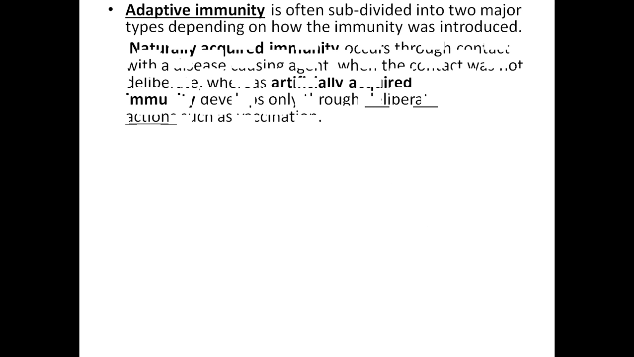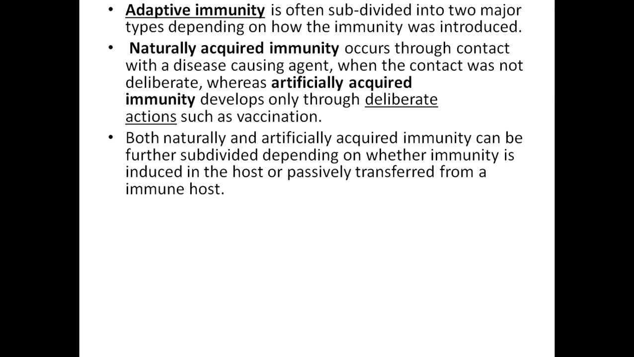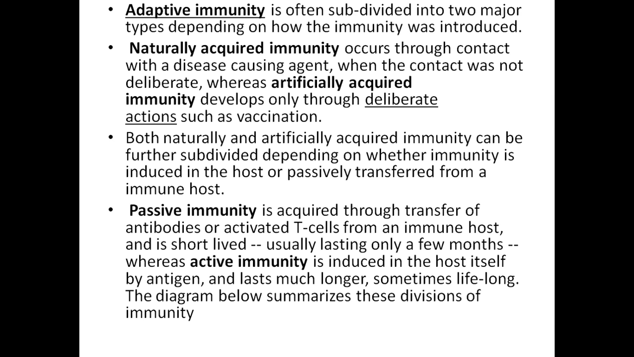Adaptive immunity is subdivided into naturally acquired immunity and artificially acquired immunity. Both naturally and artificially acquired immunity can be further subdivided depending on whether the immunity is induced in the host actively or passively transferred from an immune host. Passive immunity is acquired through the transfer of antibodies or activated T cells from the immune host, usually lasting only for a short time, but active immunity induced in the host itself by antigen lasts longer.